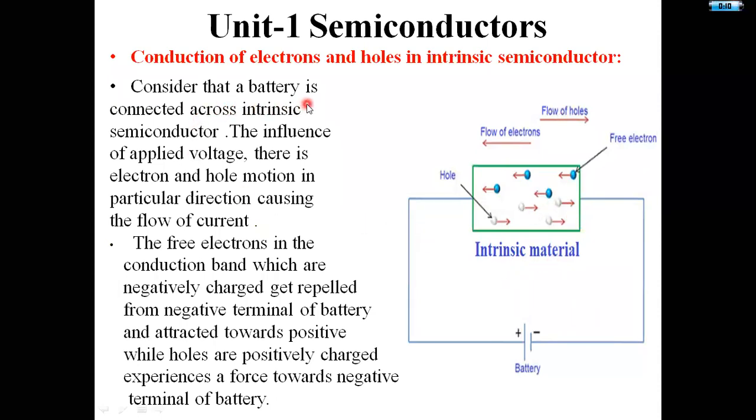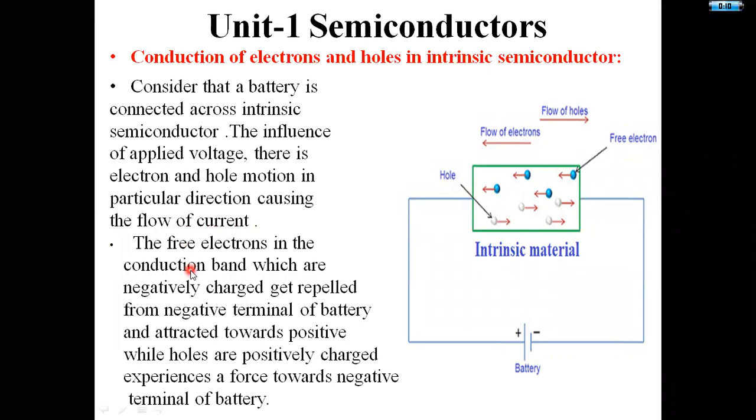Consider that a battery is connected across intrinsic semiconductor. The influence of this applied voltage: there is an electron and hole motion in a particular direction causing the flow of current. By this applied voltage, by this potential, there is a movement of these electrons and holes. Due to that movement, I am getting the flow of current here.